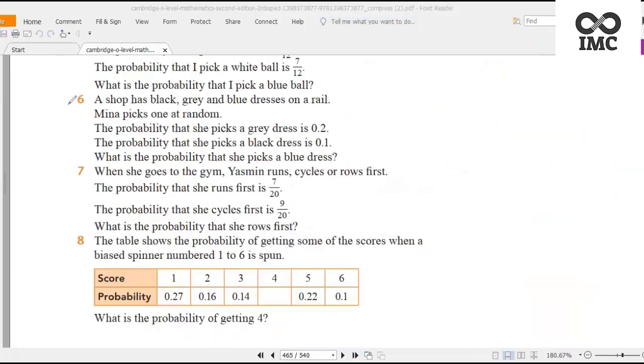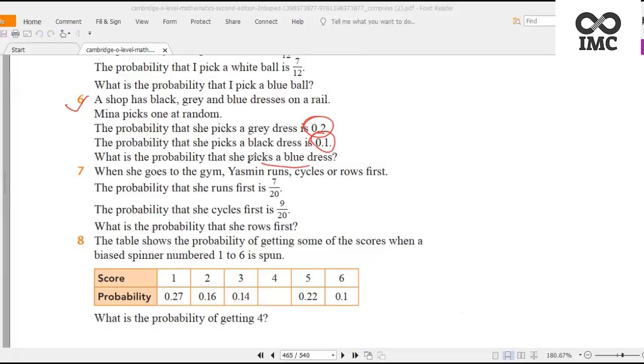That is our answer. Now question number 6: a shop has black, gray and blue dresses on a rail. Meena picks one at random. The probability that she picks a gray dress is 0.2. The probability that she picks a black dress is 0.1.